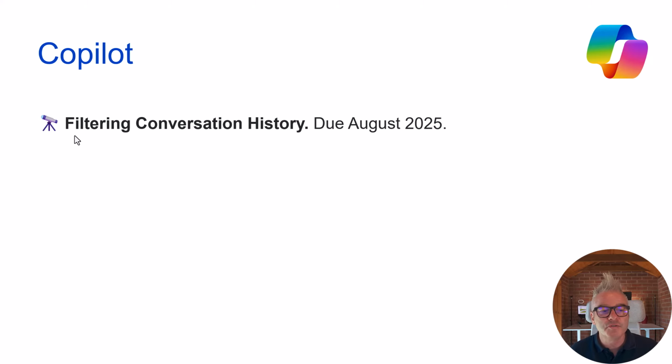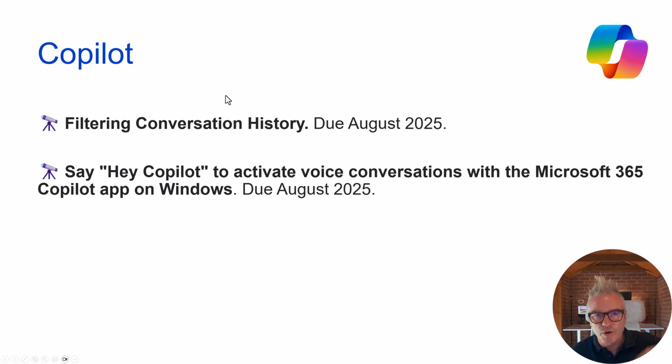Anyway, filtering your conversation history. Now you can see your conversation history now, but wouldn't it be great to filter it on certain terms or whatever? It's just making it more useful. So there might be something that you remember from it, and instead of scrolling, you'll be able to filter it.